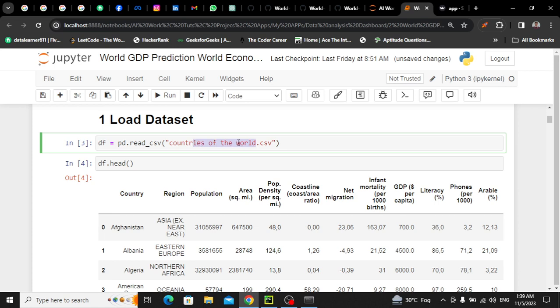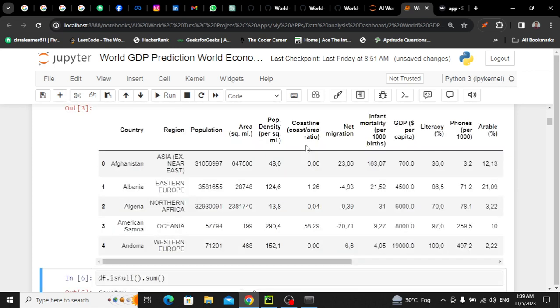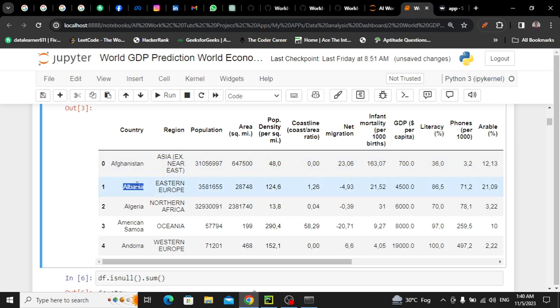This is the data name countries of the world.csv. Let me show you. Now first we need to understand the data, because if you understand the data then everything will be easy for you. Okay, so in this data first of all we have a column by the name of country, in which we have 227 countries like Pakistan, Afghanistan, India, America, blah blah blah. उसके बाद for each country we have a region, but unique we have only 11 region. Okay, if there is Afghanistan, and we know that Afghanistan is located in Asia, then there will be Asia. If there is India or Pakistan or China or Bhutan, then we know that all these countries are located within Asia, so there will be Asia.